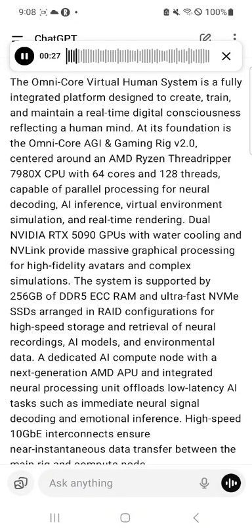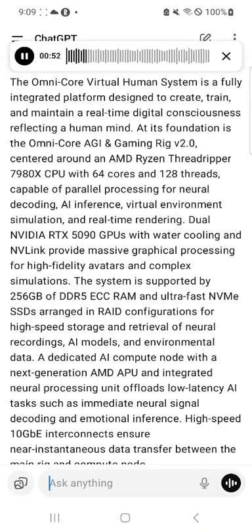and real-time rendering. Dual NVIDIA RTX 5090 GPUs with water cooling and NVLink provide massive graphical processing for high-fidelity avatars and complex simulations. The system is supported by 256 gigabytes of DDR5 ECC RAM and ultra-fast NVMe SSDs arranged in RAID configurations for high-speed storage and retrieval of neural recordings, AI models, and environmental data.